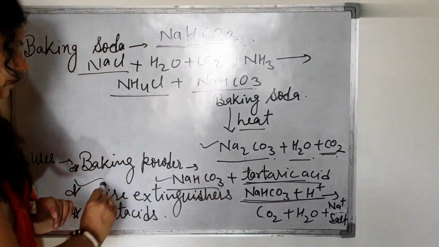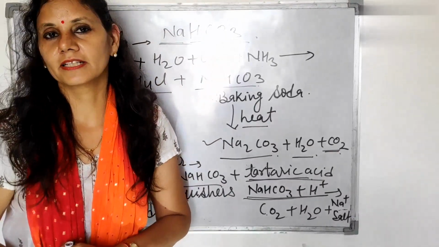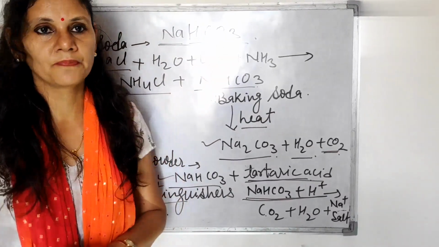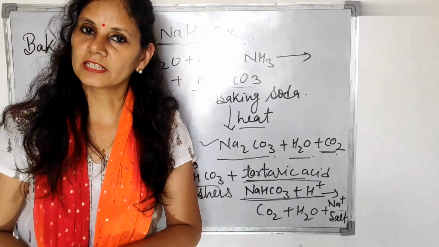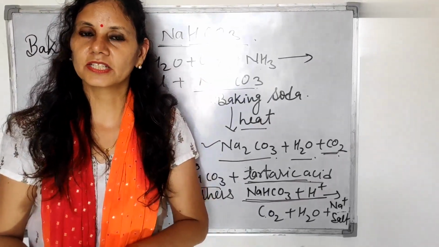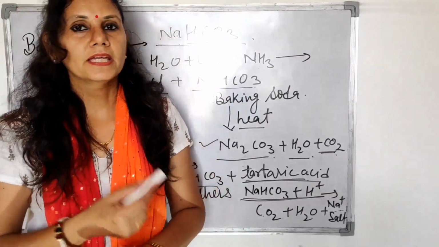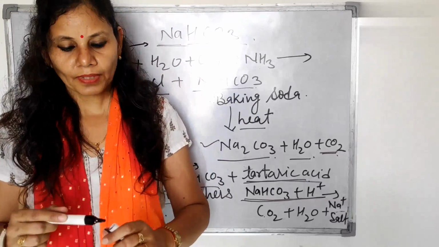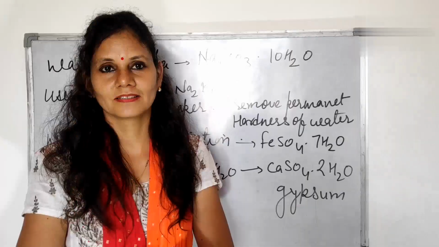Then it is used for fire extinguishing because it evolves CO2 gas. That's why it is used as a fire extinguisher. And it can be used as an antacid. Baking soda has a mild basic nature, so if we have an acidity problem, then we can take baking soda as an antacid.